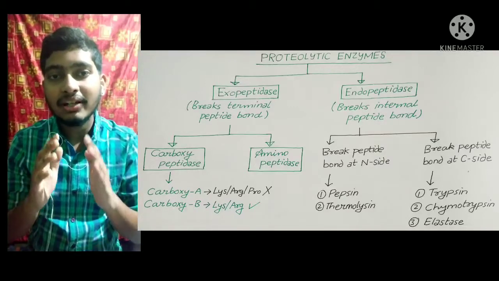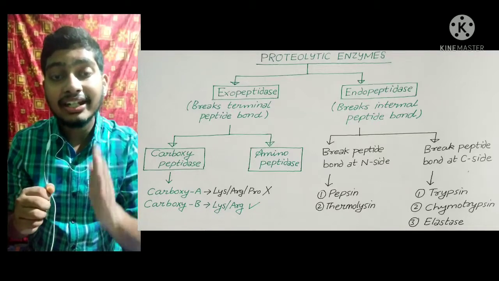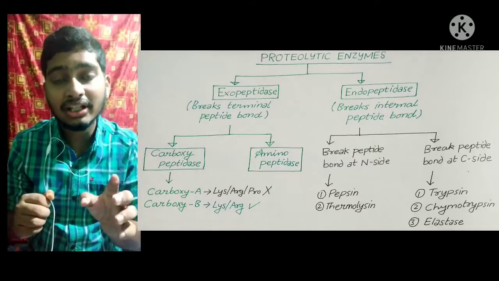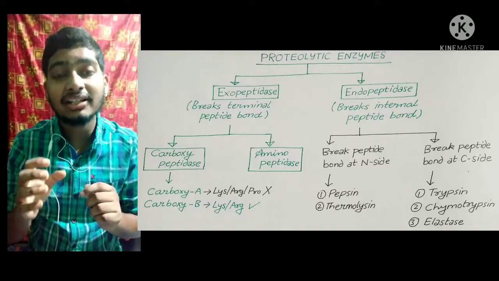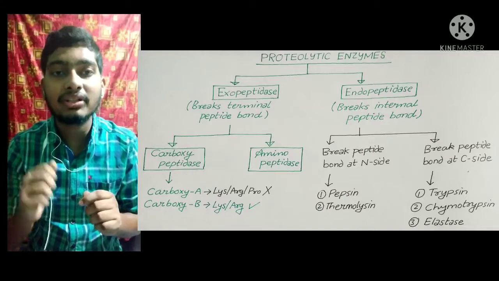Now the difference is pepsin breaks the internal peptide bond at N side, okay, and trypsin and chymotrypsin break the peptide bonds at C side of some amino acid. We will discuss about the site of cleavage of these enzymes. So first we start with the trypsin.